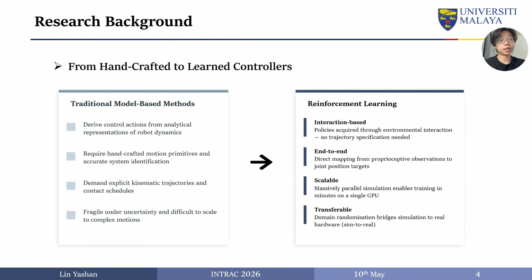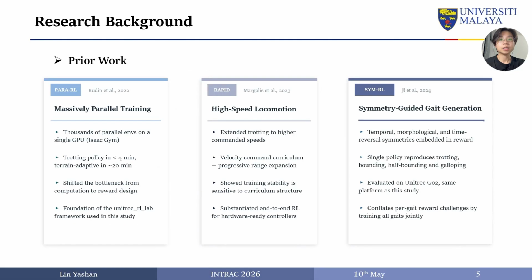Traditional leg control relies on handcrafted trajectories, dynamics models, and contact schedules, which becomes fragile for dynamic motions. Reinforcement learning offers a different route. The policy maps proprioceptive observations directly to joint targets, while parallel simulation and domain randomization improve efficiency and transferability.